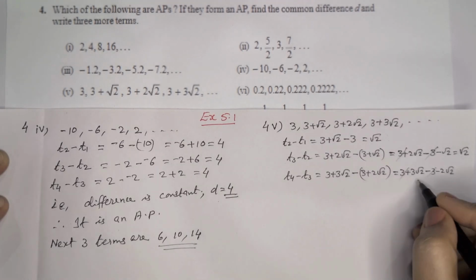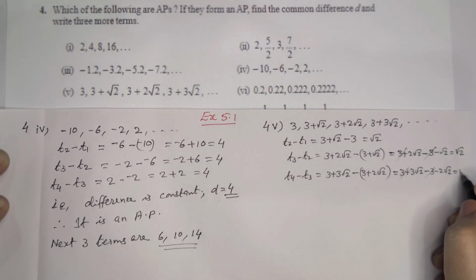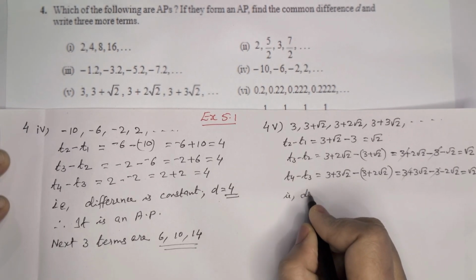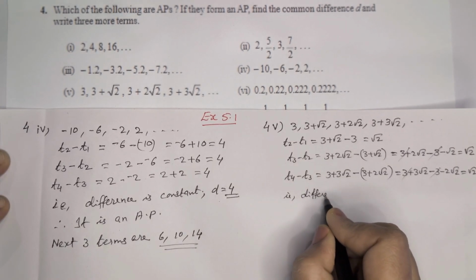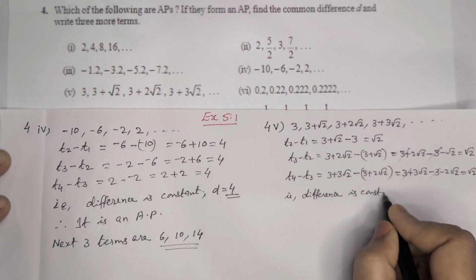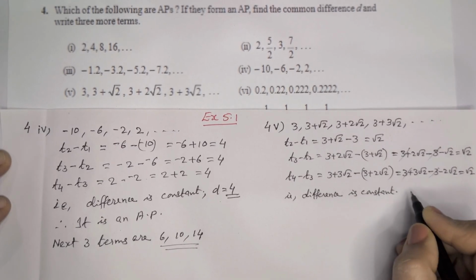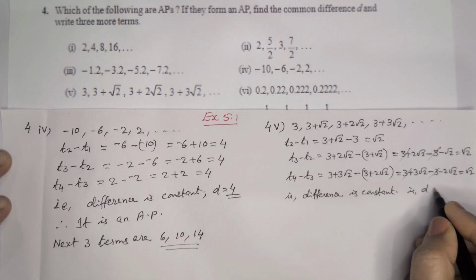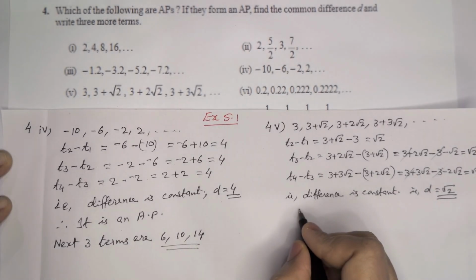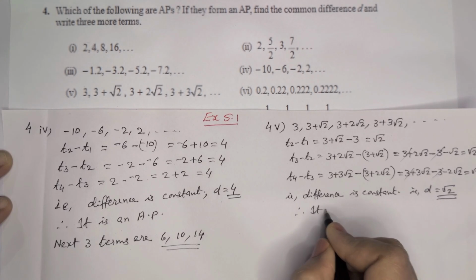Here also 3 will cancel, 3 root 2 minus 2 root 2, root 2. So we can write that the difference is constant. That difference we can write, D is equal to root 2. Therefore it is an AP.